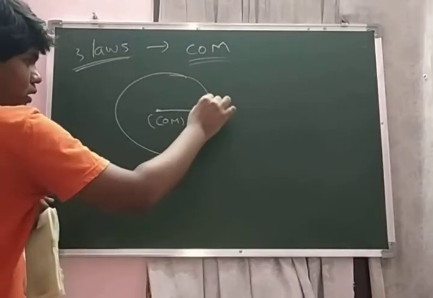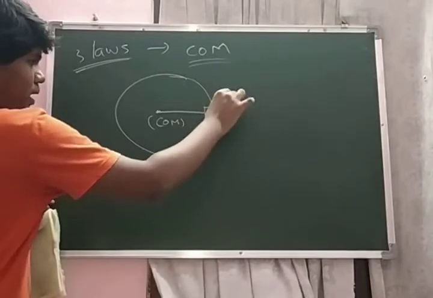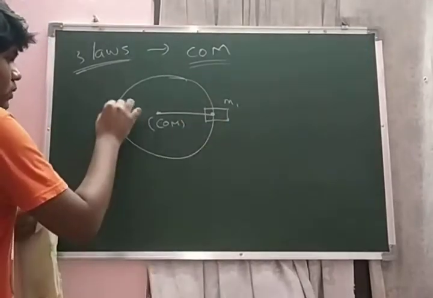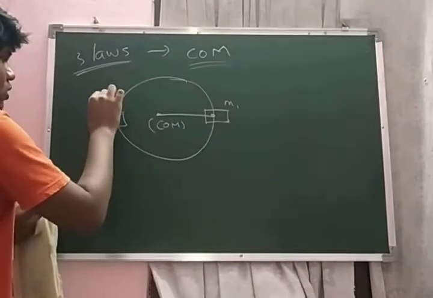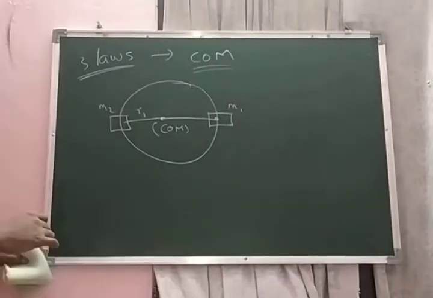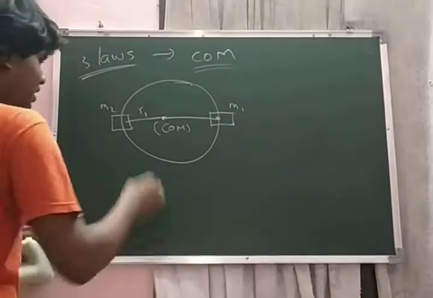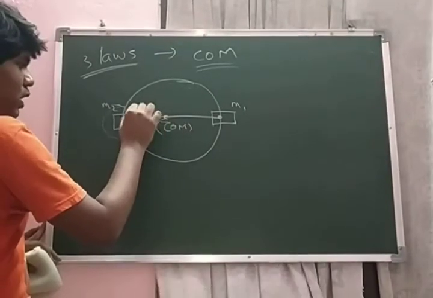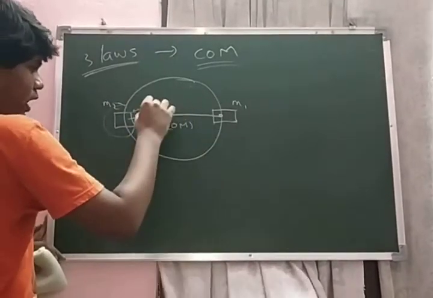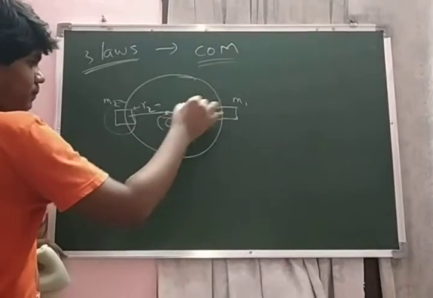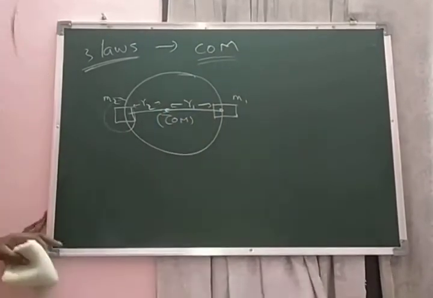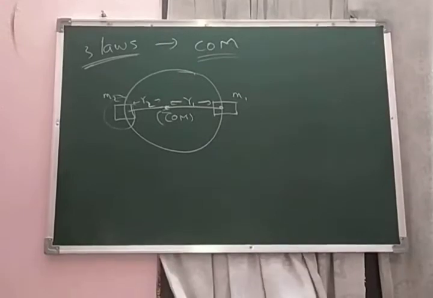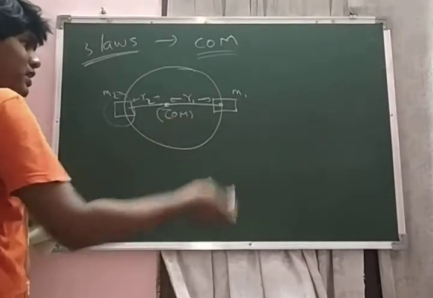For example, a particle of mass m1 is placed here and a particle of mass m2 is placed here. Let the distances of m1 and m2 from the center of mass be r1 and r2. For all objects, the center of mass may not be at the center.